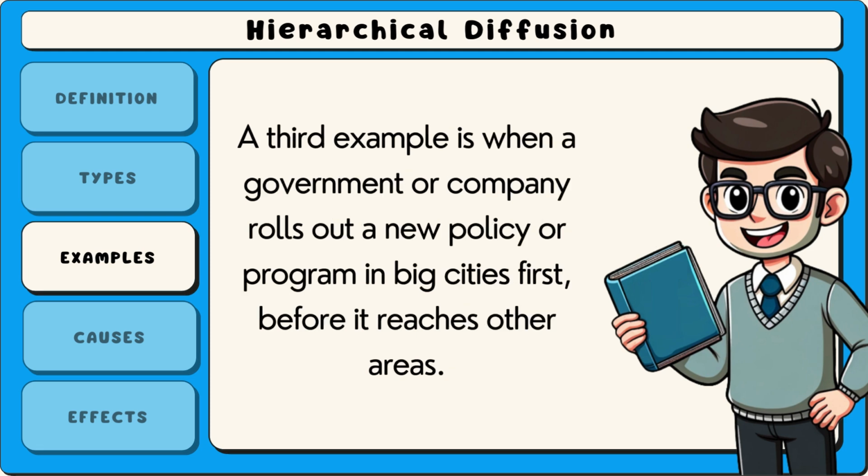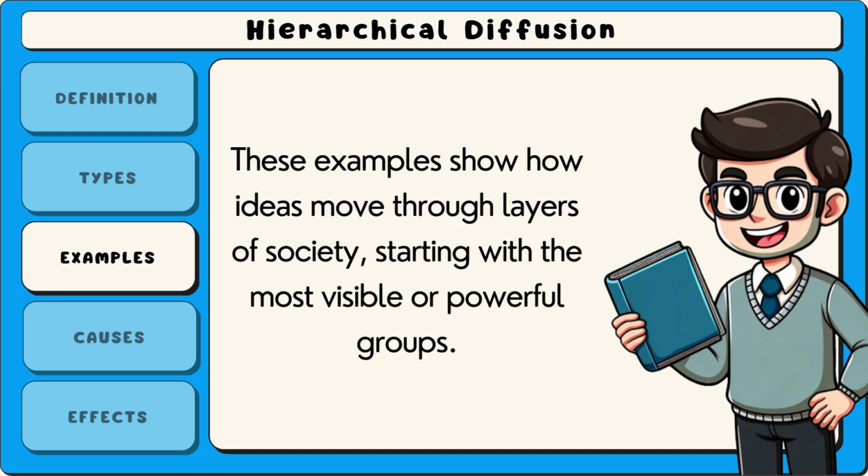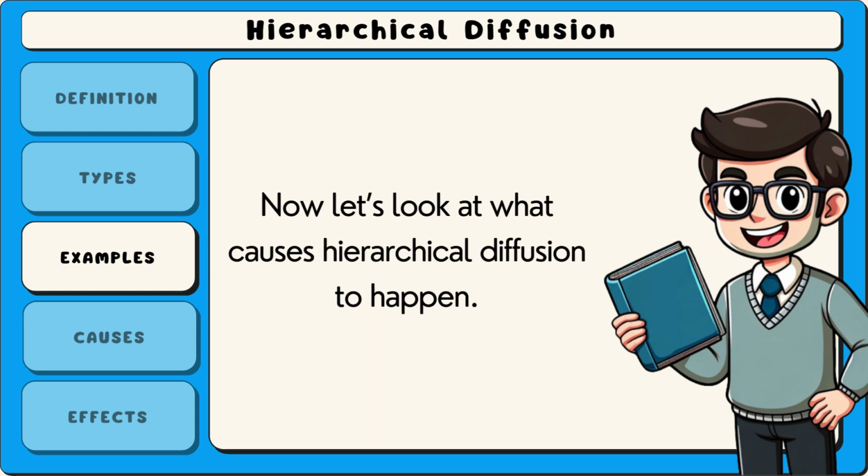A third example is when a government or company rolls out a new policy or program in big cities first before it reaches other areas. These examples show how ideas move through layers of society, starting with the most visible or powerful groups. Now let's look at what causes hierarchical diffusion to happen.